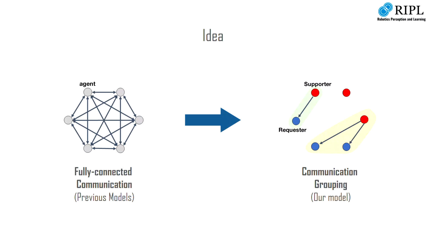Our idea is therefore to reduce the network complexity during communication. Rather than having every agent communicate with every other agent at all times, what we have is a handshake mechanism that determines whether communication is even necessary, and if it is, what information to transmit and who to communicate with.